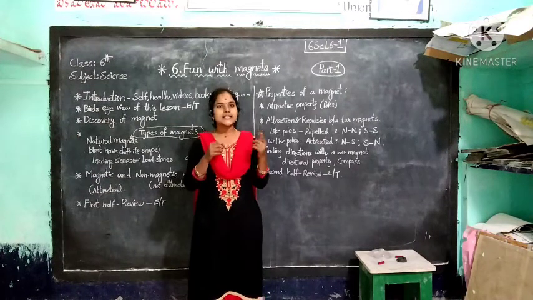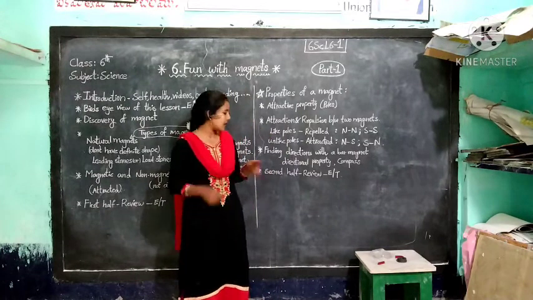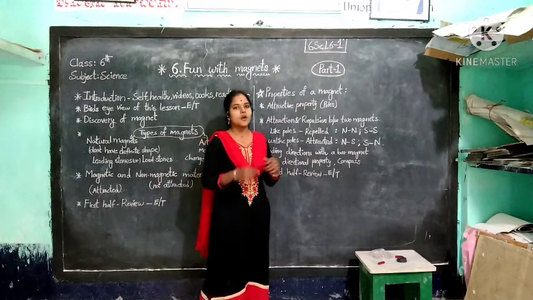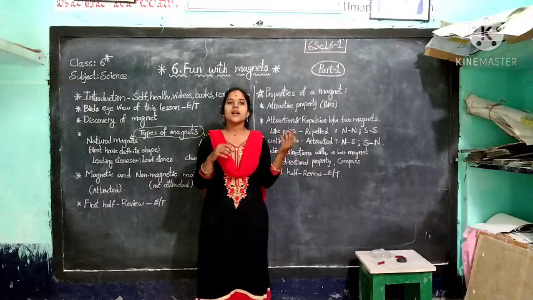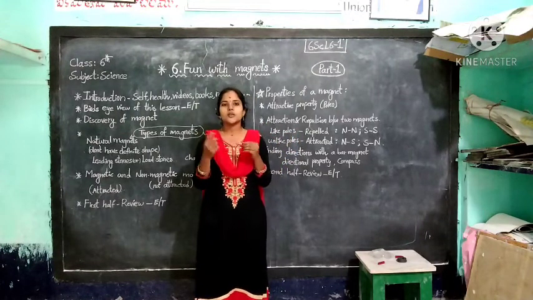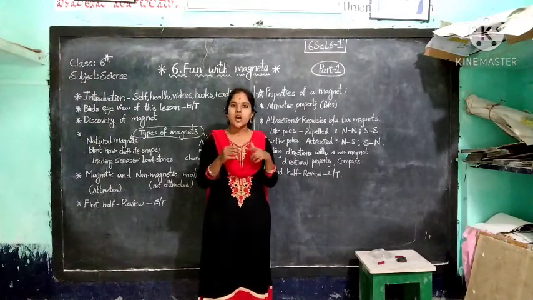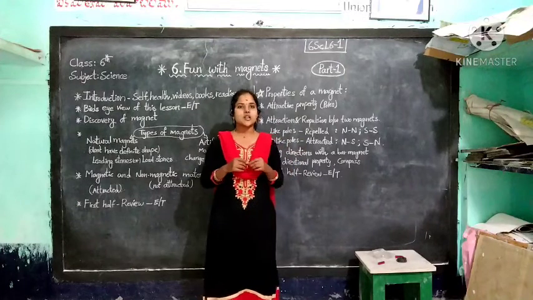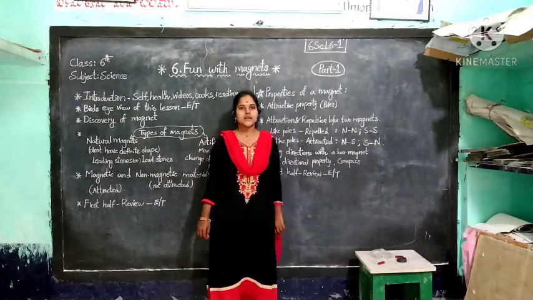Okay, children, this is north pole and south pole. Here this property is known as directional property. The bar magnet has a south pole and a north pole. The south pole is the south direction of the magnet and the north pole is the north direction of the magnet. This property is called the directional property.